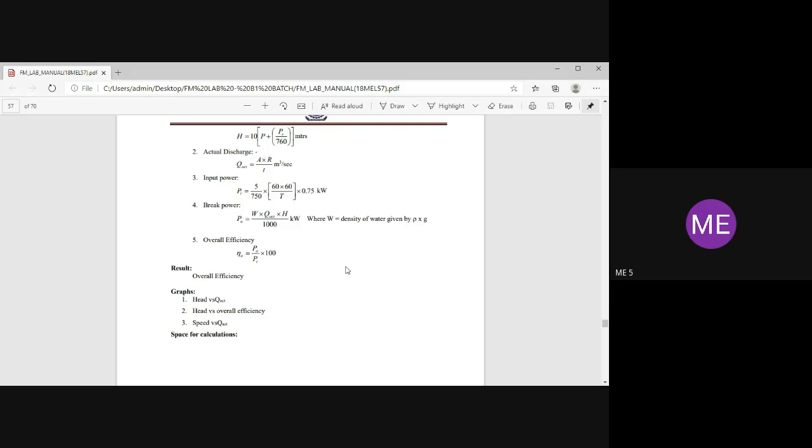Prasad, finished? Yes, sir. Shall I give the readings for this one? Everybody finished? Yes, sir. So I'll give the readings on the chart box. All of you have to note down. Do the calculation correctly.